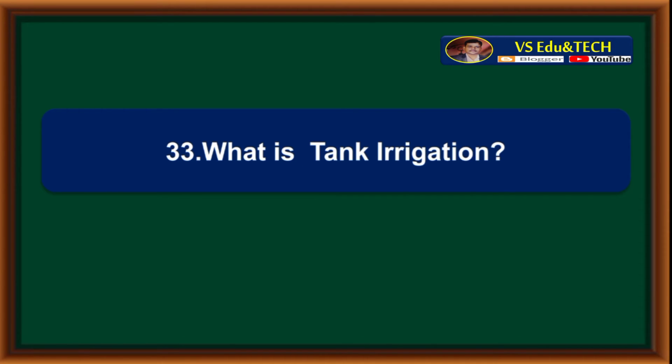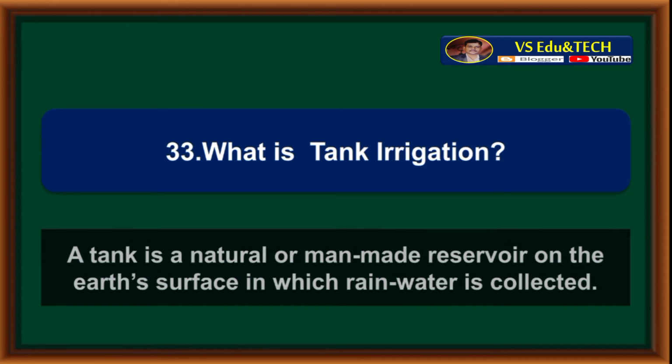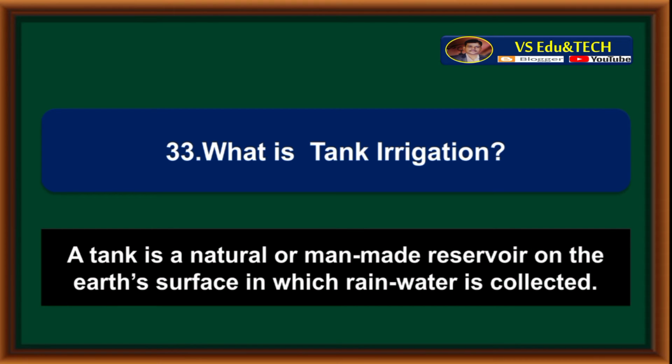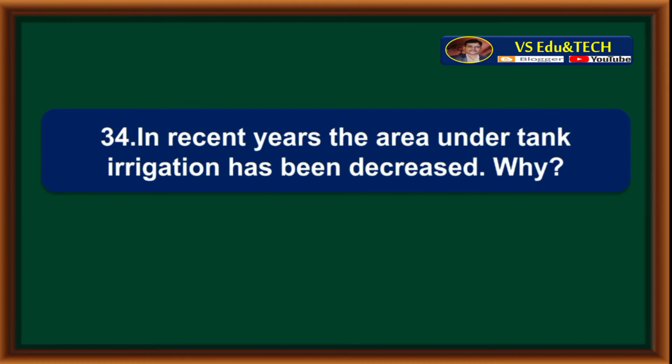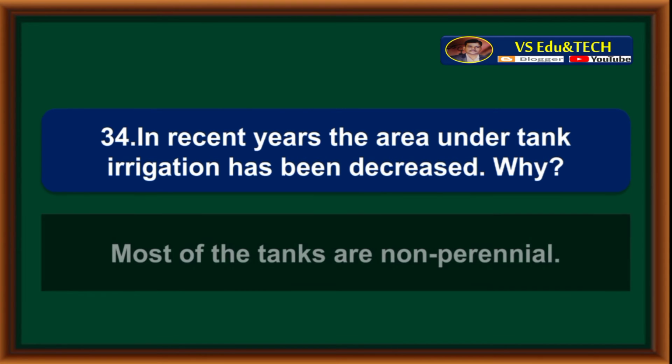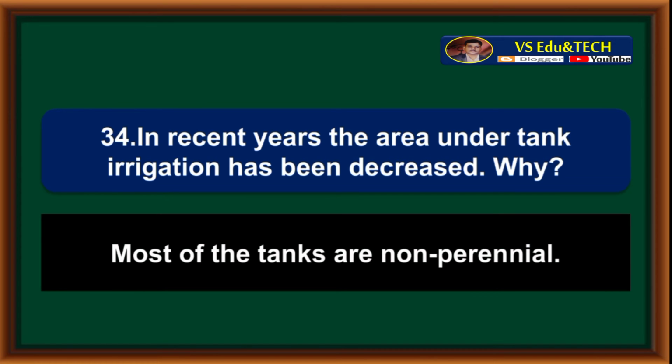What is tank irrigation? A tank is a natural or man-made reservoir on the earth's surface in which rainwater is collected. In recent years, the area under tank irrigation has decreased. Why? Most of the tanks are non-perennial.